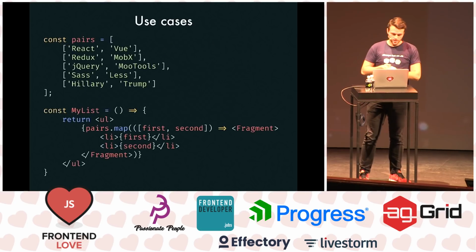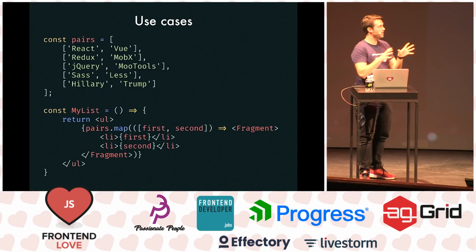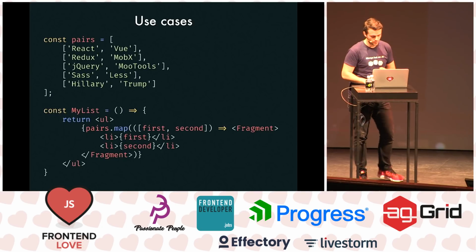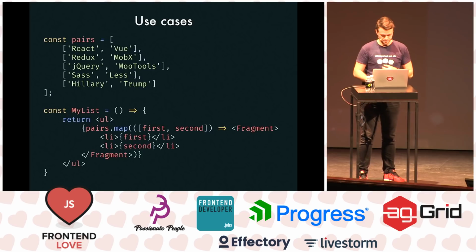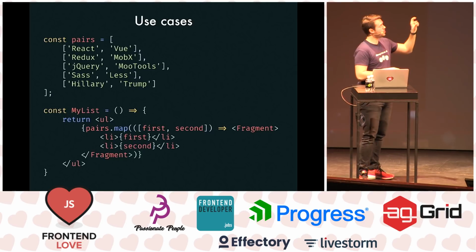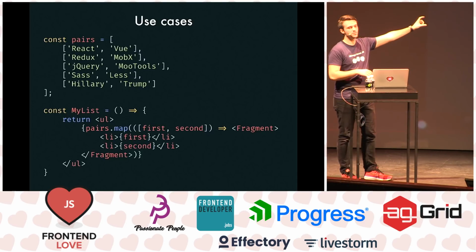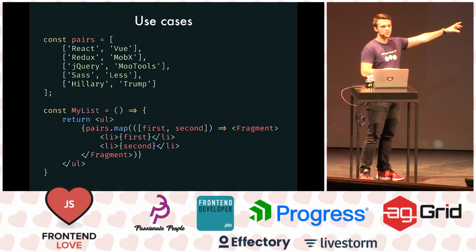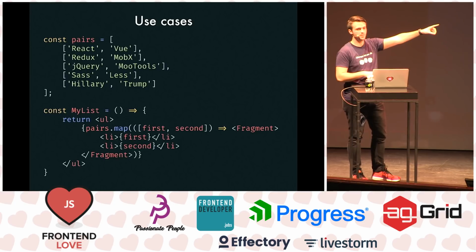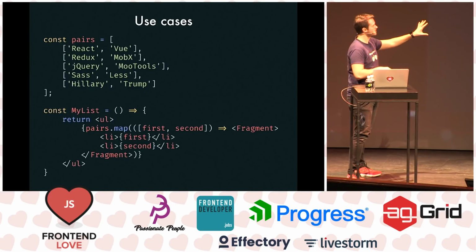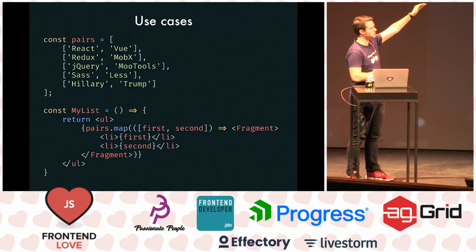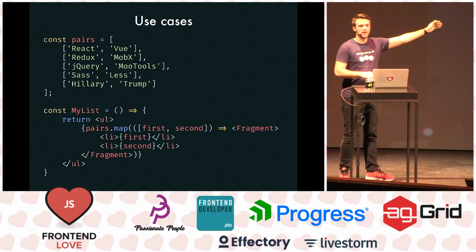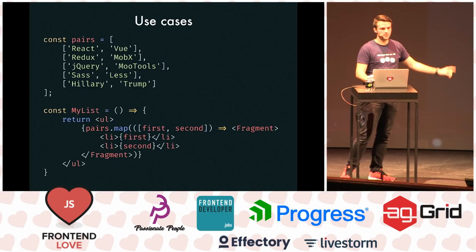So let's see some simple use cases. We have a pair of pairs, array of arrays of similar things, and we loop over them. And you see that in my UL, I always want to have LIs, right? So I don't want to have a div wrapping these two LIs. So when I wrap these two list elements with a fragment, actually our syntax is going to be fine because I'm going to have an unordered list, and inside of it, I'm going to have LIs. So this is where fragments are really cool.